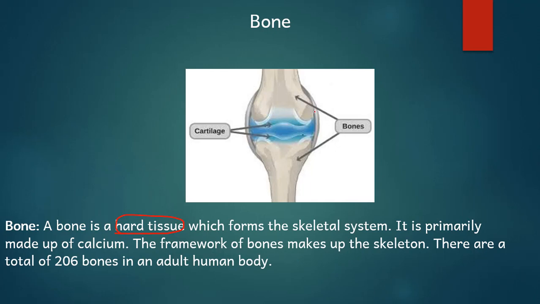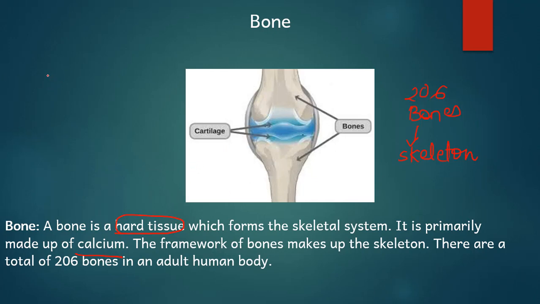So why is your mama forcing you to have milk? Because to make your bones strong, and bones are strong because of the calcium. Okay, so bone is a hard tissue made up of calcium. The framework of these bones makes the skeleton, as I discussed in the earlier session also. When all these 206 bones come together, it makes a skeleton with which you can scare someone, right? So 206 bones come together and make the skeleton.